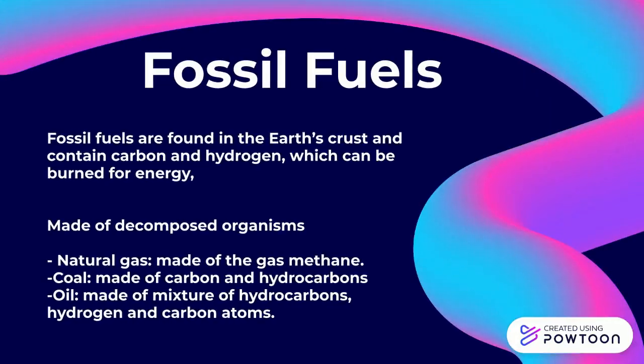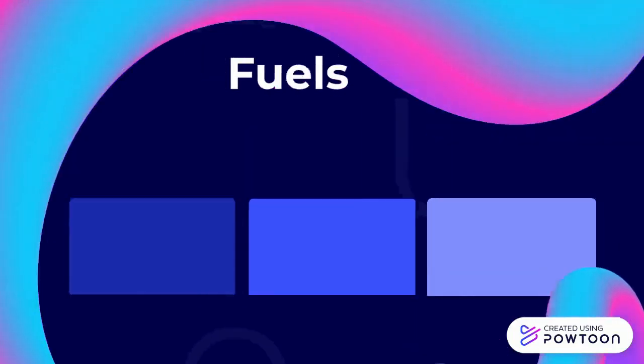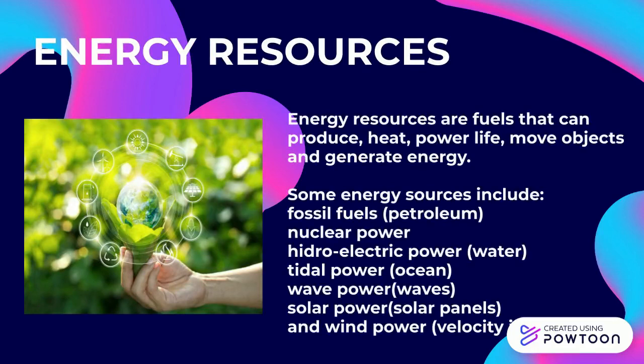What are fossil fuels? Fossil fuels are found in the Earth's crust. They contain carbon and hydrogen, and these can be burned for energy. They are made of decomposed organisms, and the three of them are natural gas, made out of gas methane; coal, made out of carbon and hydrocarbons; and oil, made of a mixture of hydrocarbons, hydrogen, and carbon atoms.